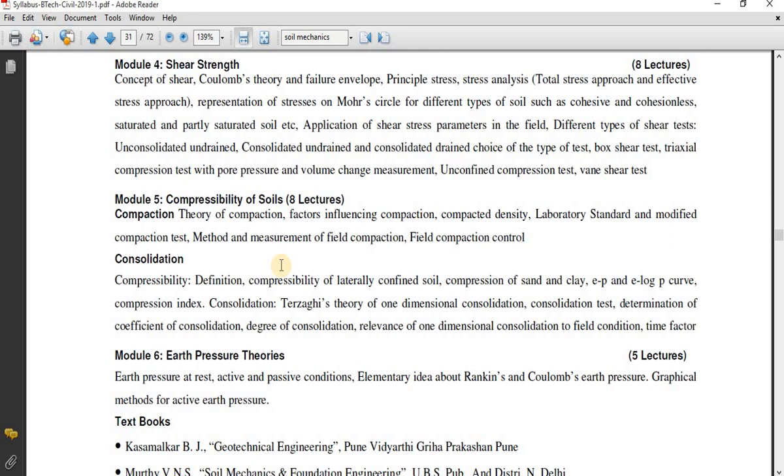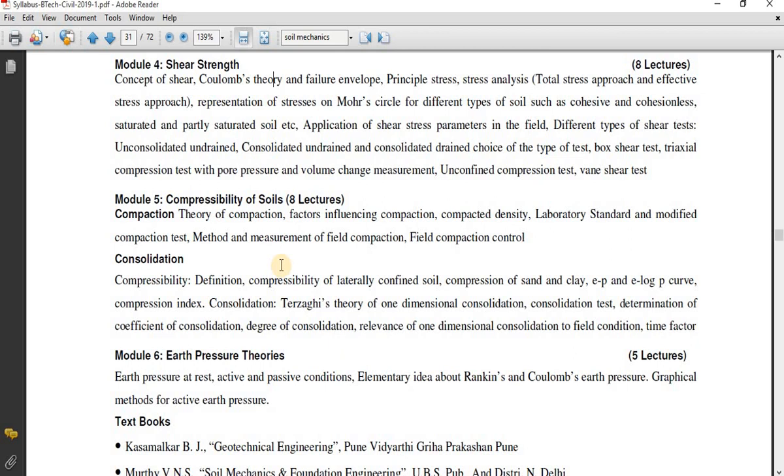Next, you can see compressibility of a soil. This is a very important chapter as per me. Compressibility of a soil is very important, that is compaction and consolidation. Generally, compaction of a soil is very important in any type of structure. For example, I'll take the example of road construction. Before constructing a road, we need to compact the soil which is underneath it. So why do we need to compact it? After compaction, what is going to happen? Generally, I will tell you a general thing.